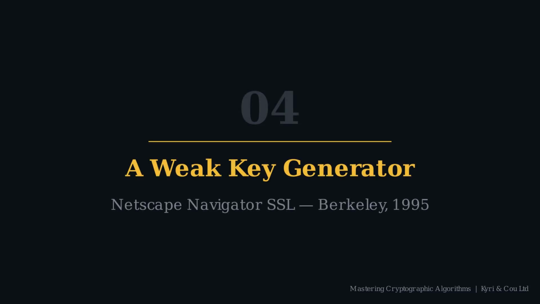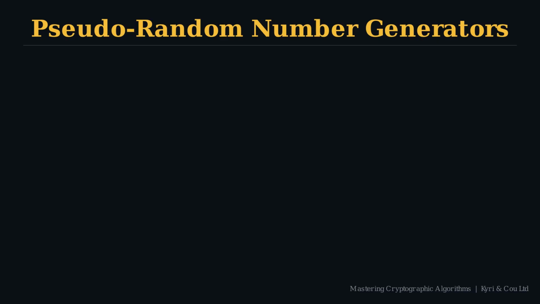In 1995, Netscape Navigator's SSL used RC4 with a 128-bit key for every HTTPS session. We've already seen how RC4 was applied in WEP. This section is about where that 128-bit key came from. A one-time pad requires a key as long as the message, genuinely random, never reused, mathematically perfect. Operationally brutal, a stream cipher solves the length problem.